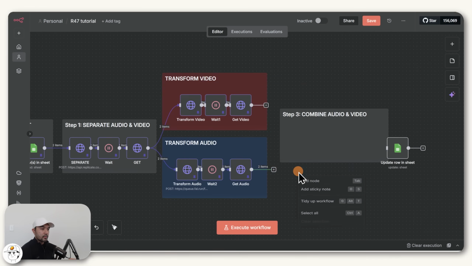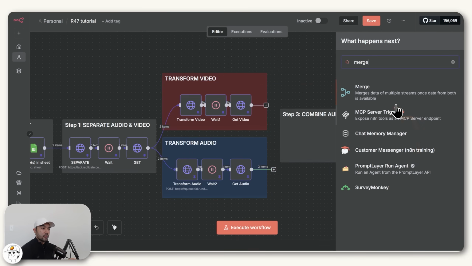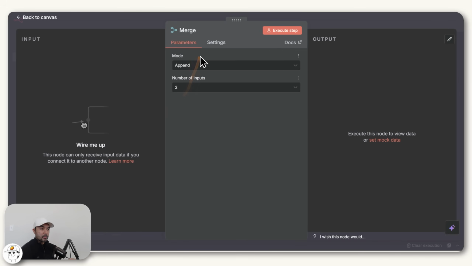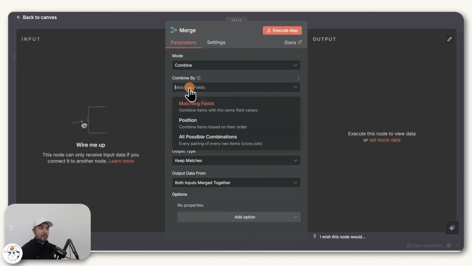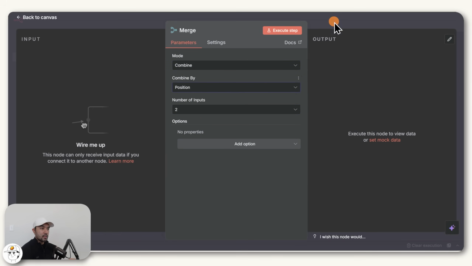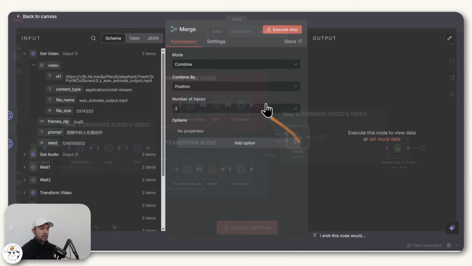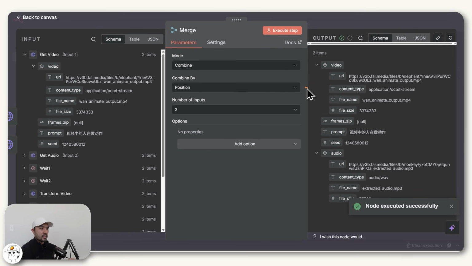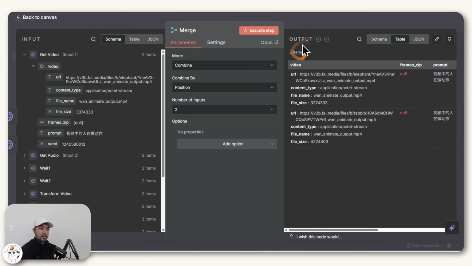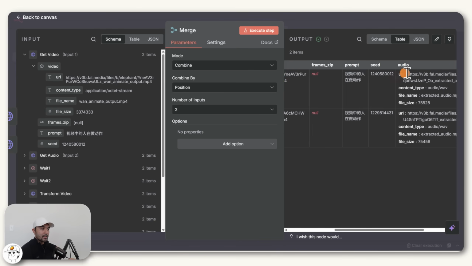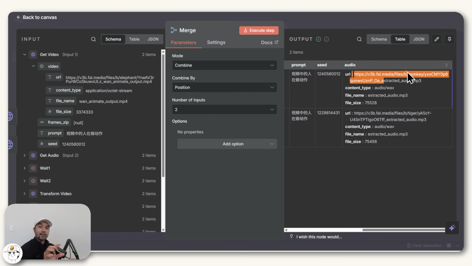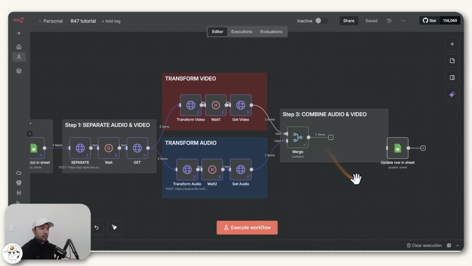So to do that, you just need to add a merge node, which to set that up, you can just have the number of inputs as 2, change this to combine and combine by position, and you'll see why in a bit. But if I just map these input branches here, I can now select this merge node and execute this step. And what that basically did is return to us these two items for the two generations we're doing. But this time, the video as well as the audio are contained in one line item, which is what we need in order to proceed to the final step.